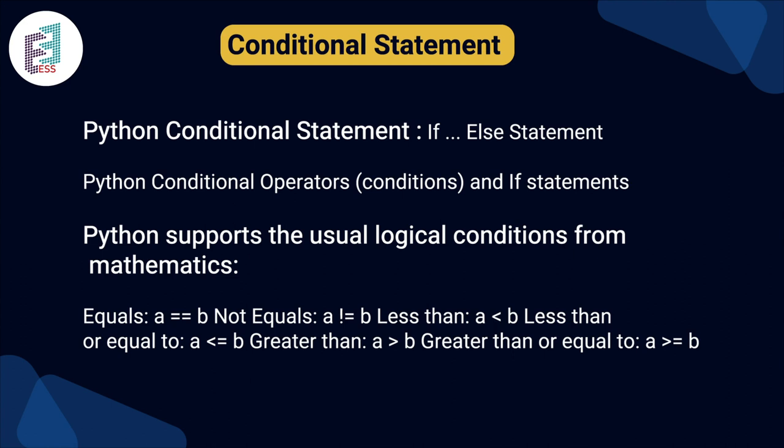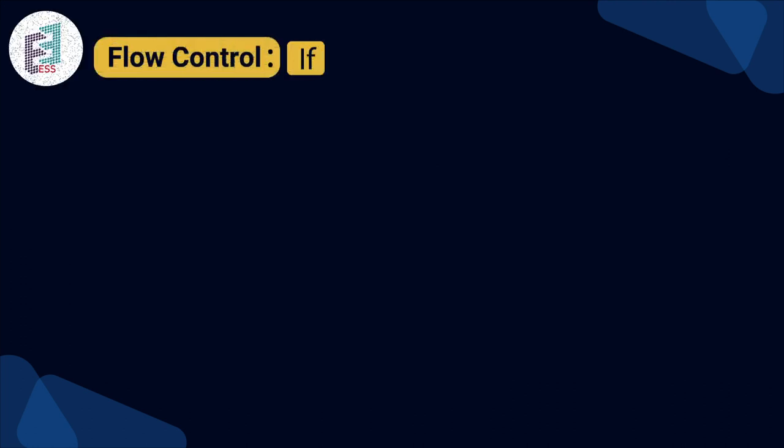We can see some examples, such as where A equals B, which means the equality symbol has to be double, and where the not-equals symbol is an exclamation mark followed by an equals symbol placed between A and B. Less than B, less than or equal to B, greater than B, greater than or equal to B. Let's come to the next slide, flow control.